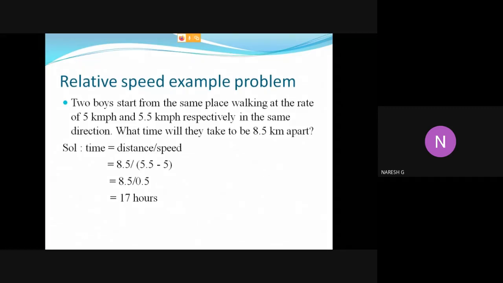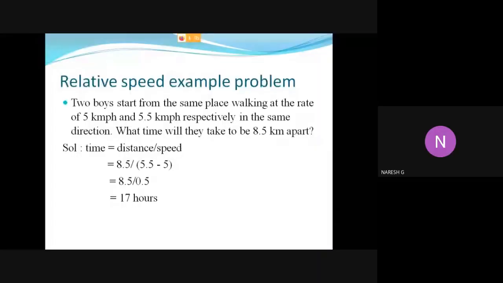Here two boys are moving in the same direction, so relative speed is the difference between the two speeds. We have to calculate how much time it will take to cover 8.5 kilometers.